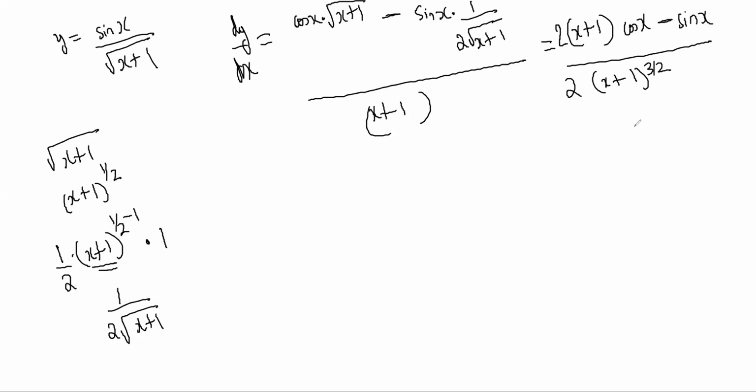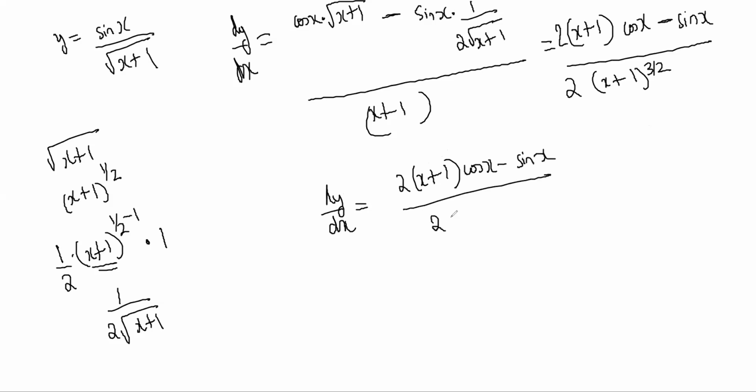So the answer is dy by dx equal to 2 times x plus 1 cos x minus sin x, by 2 x plus 1 to the power 3 by 2.